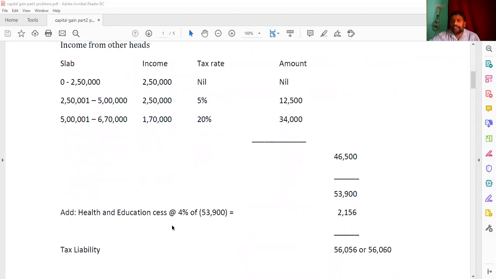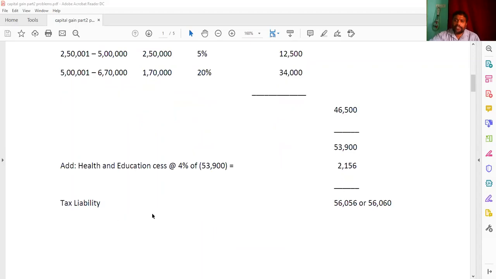And now you have to add health and education cess, 4% of 53,900, you're getting 2,156. Then we are getting a tax liability of 56,056. The income tax is going to be rounded off to the nearest 10 rupees, that is 56,060. Once again, listen to this question.